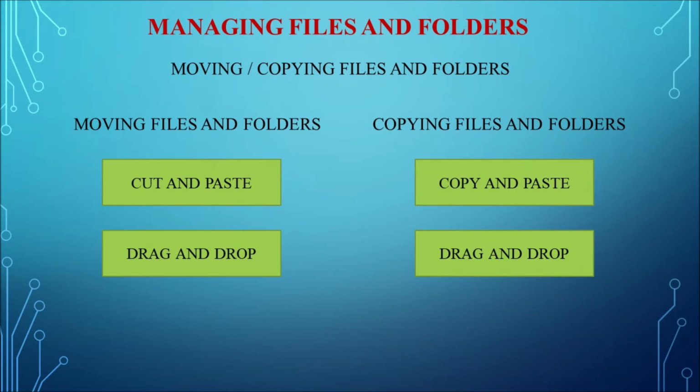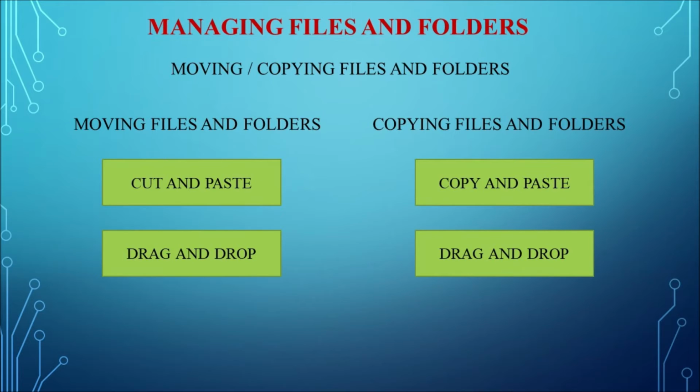And the second method, drag and drop. So you can see the disk drive window divided into two columns that we call panes. In the left column, you can see all the files and folders organized in a tree structure. In the right column, you can see the specific folders with the detailed information. So this is how the disk drive window is divided.